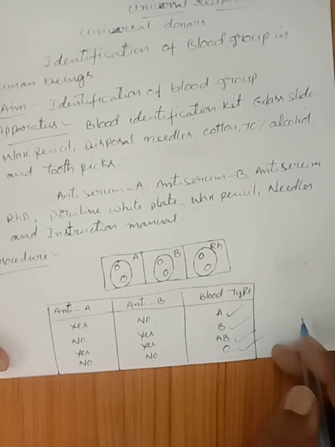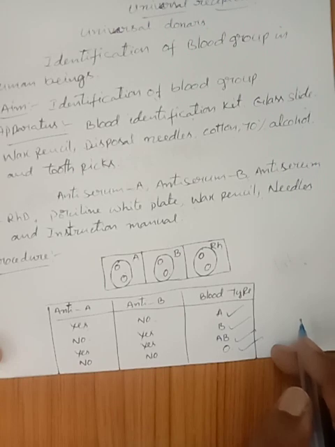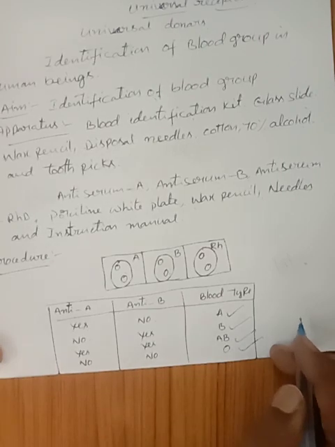Depending on whether agglutination occurs in anti-serum A and B, clumping may or may not occur in anti-serum RhD. If agglutination occurs in anti-RhD serum, the Rh factor is positive. If it does not, the Rh factor is negative.